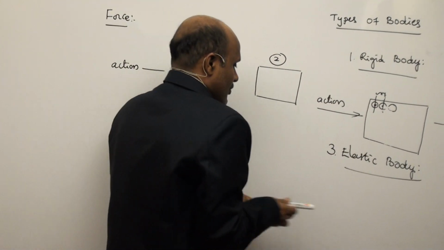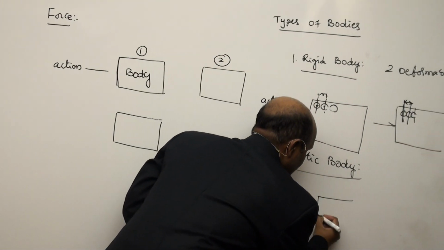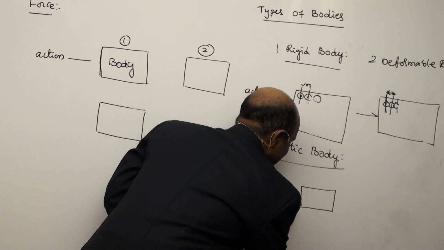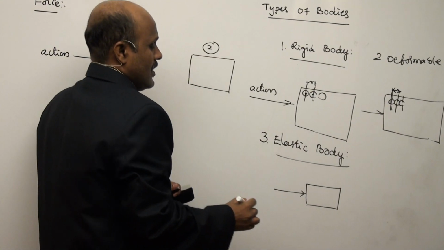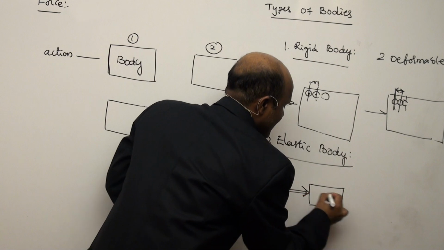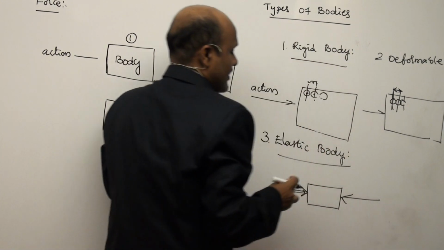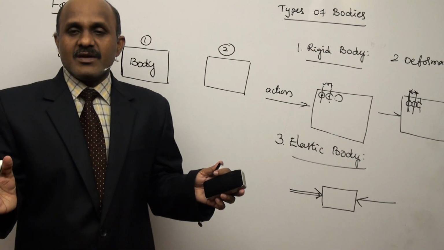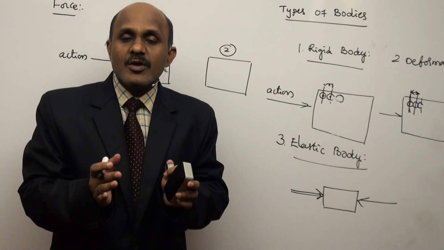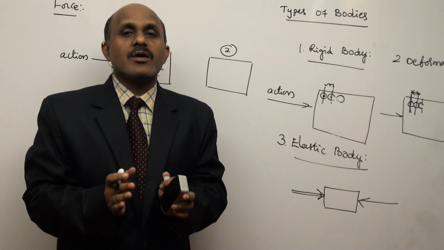Whenever force is applied on the body, that is, the action is applied on the body, the action from this side is this one, and from this side the action is this one. After removing this action, it comes back to its original position. So that is called an elastic body.